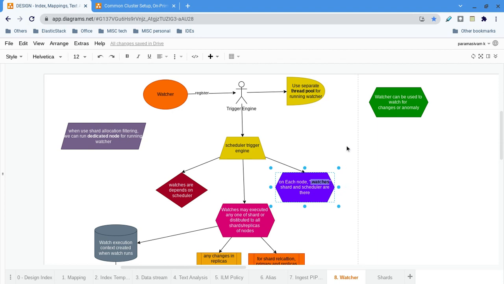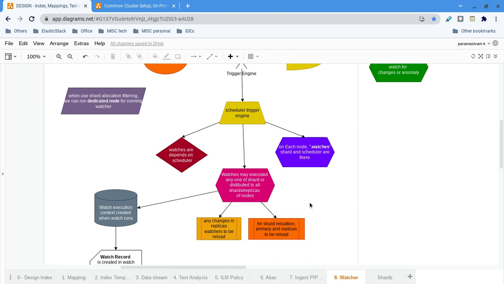Okay, there are watches in the index, such as the watches shard. The watches shard is available in every node along with the scheduler. Assume that we have several machines; all the machines have the watches shard and the scheduler. But for each watch execution, only one shard will be used. That's what they are saying.